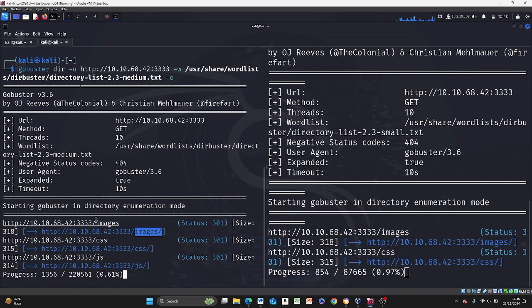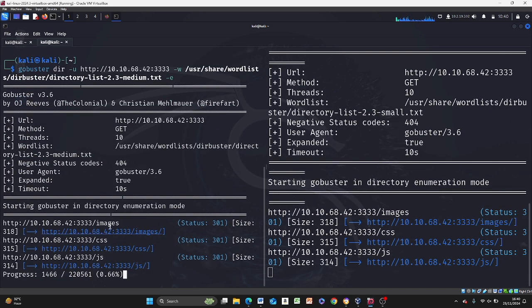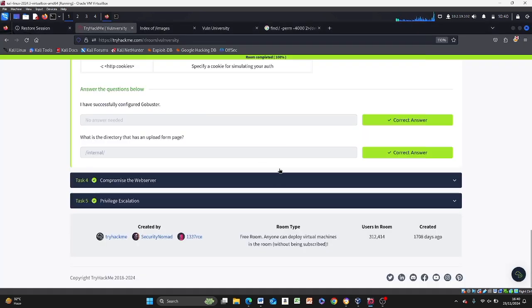So not just the directory itself. They're printing out the full paths, and they give us a redirect. Okay, what is the directory that has an upload form page?